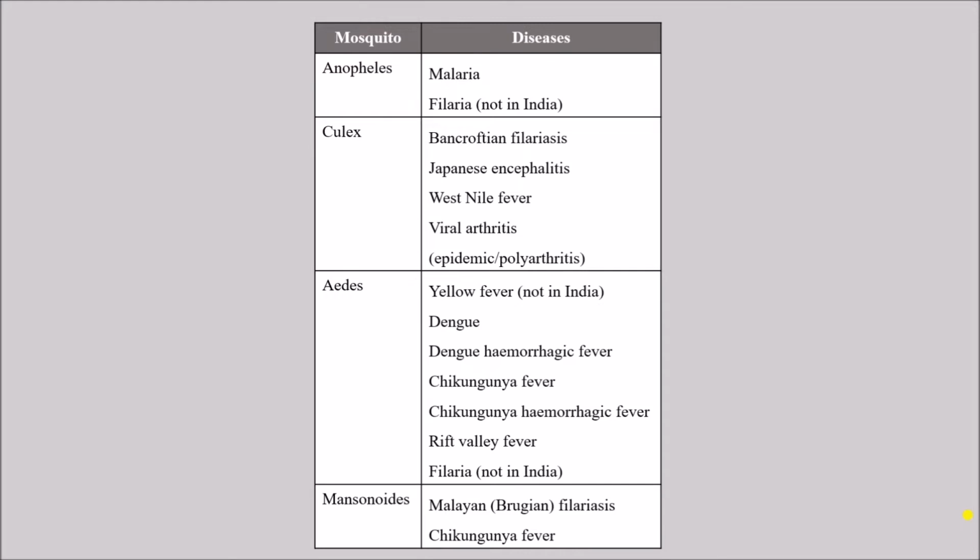Mansonioides mosquito can transmit filariasis or filaria, but in this case, the causative agents are Brugia malayi and Wuchereria bancrofti. These are the two agents for filariasis. Wuchereria bancrofti is transmitted by Culex and Brugia malayi is transmitted by Mansonioides. Sometimes chikungunya can also be transmitted by Mansonioides, but in our country, chikungunya is more commonly transmitted by Aedes mosquito.